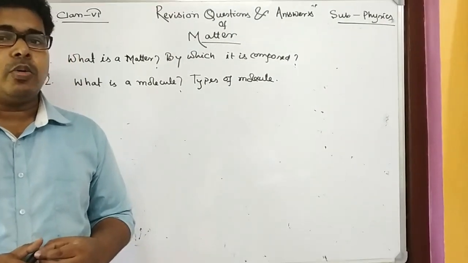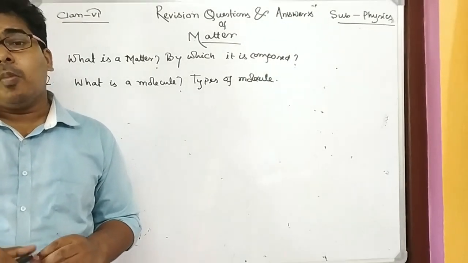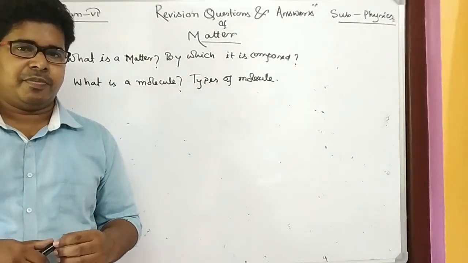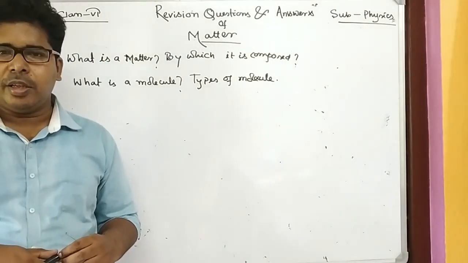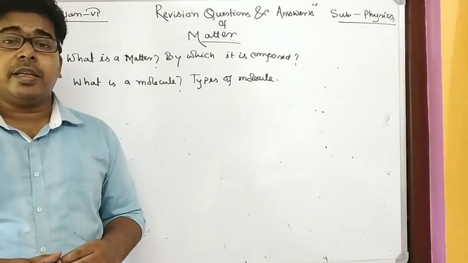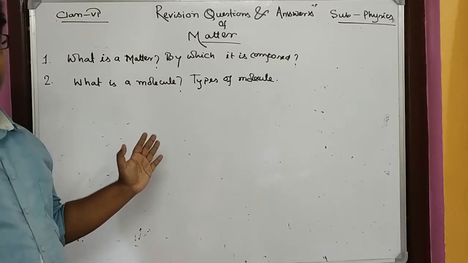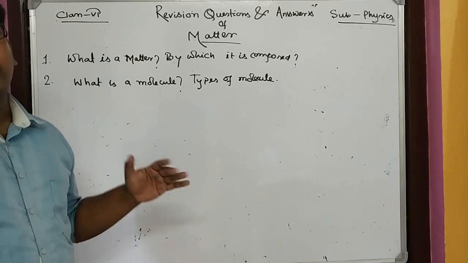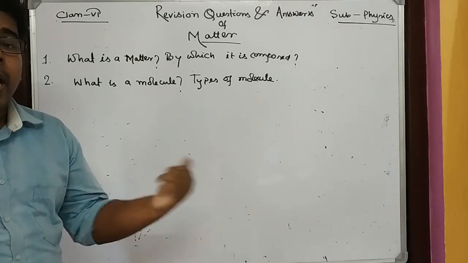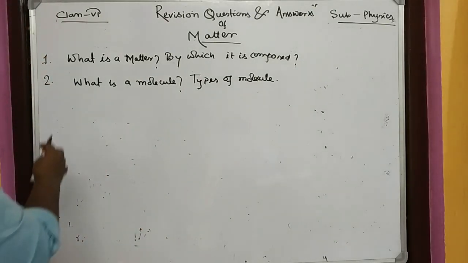The next one, polyatomic molecules, which are formed by more than 3 atoms, like NH3, H3PO4, that is ammonia, phosphoric acid, sulfuric acid. These are such kinds of molecules where more than 3 atoms are needed to form them. Okay, so this is discussed.